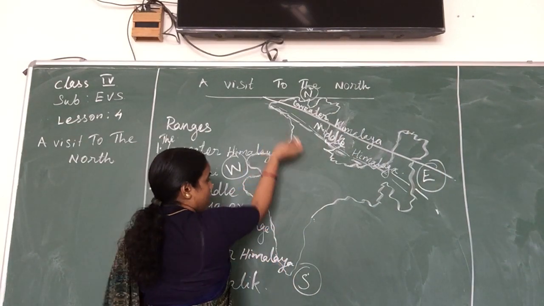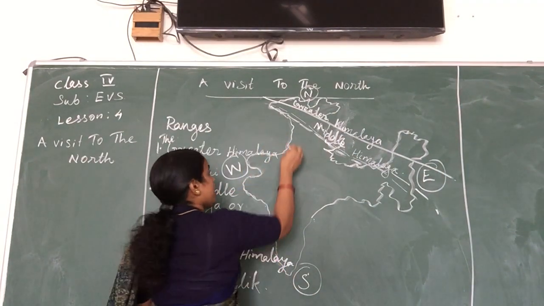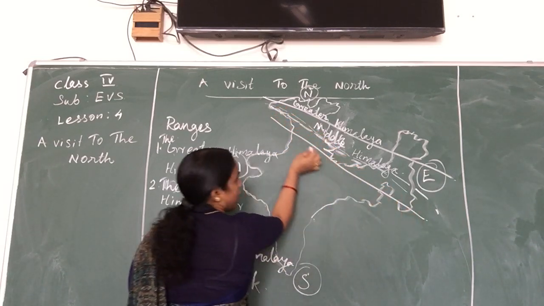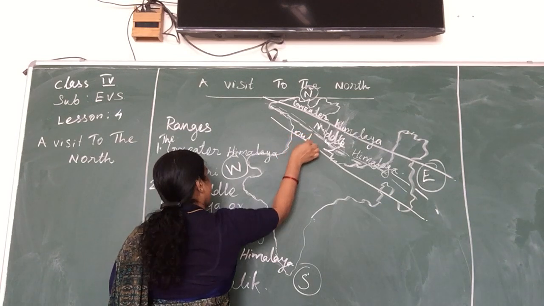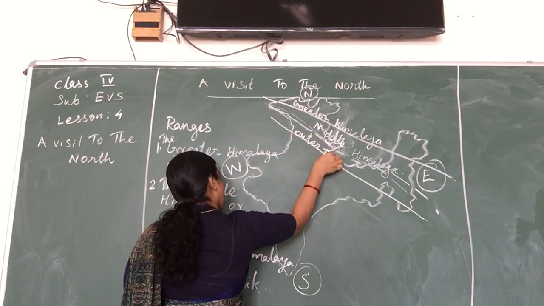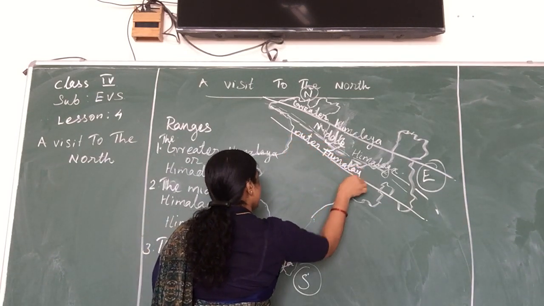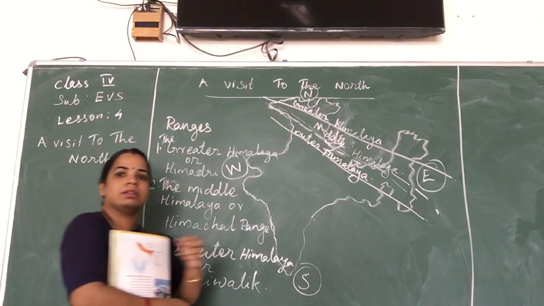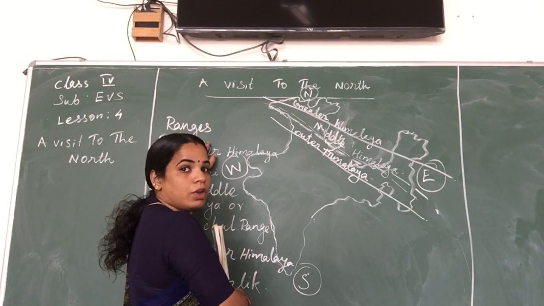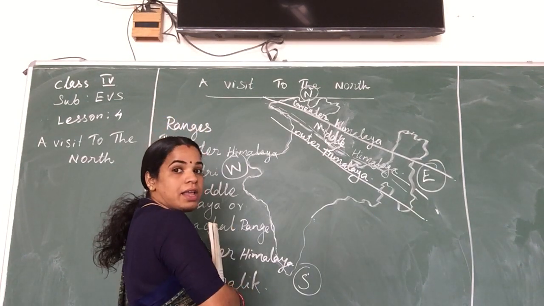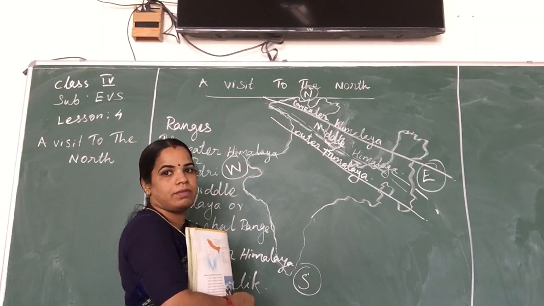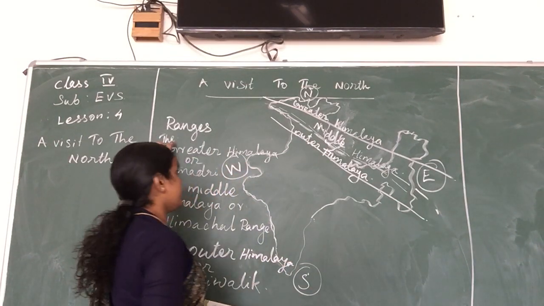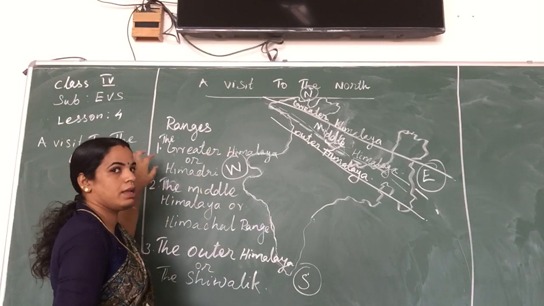And the last one is the outer part. We say this is the Outer Himalaya. Another name of the Outer Himalaya is the Shivalik Range. These are the three ranges of the Himalaya. We know that the Himalaya is the highest mountain range in the world. Okay, and then we have to discuss the Greater Himalaya or the Himadri Range.